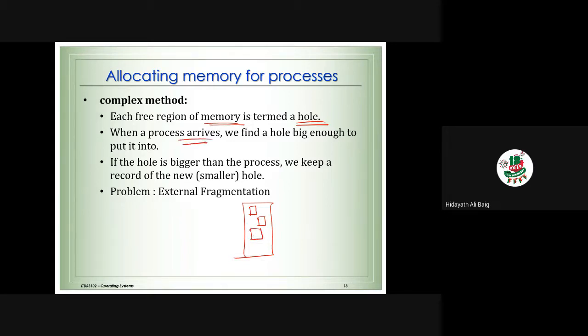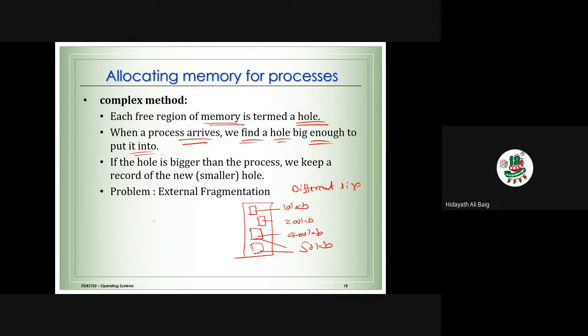When a process arrives, we find the hole big enough to put it onto. What do you mean by hole here? Maybe 10 KB, one hole. Maybe 200 KB, one hole. Each portion of the memory is called a hole, and each hole is of different size. One may be 100 KB, one may be 200 KB, one may be 400 KB, one may be 50 KB. We have different sizes of holes. So when the process arrives, we find the hole big enough to put it onto.